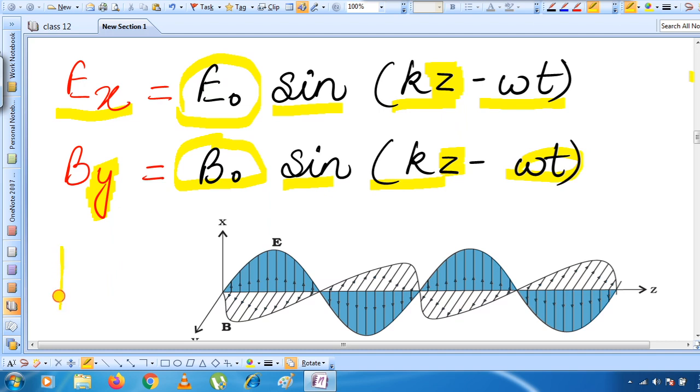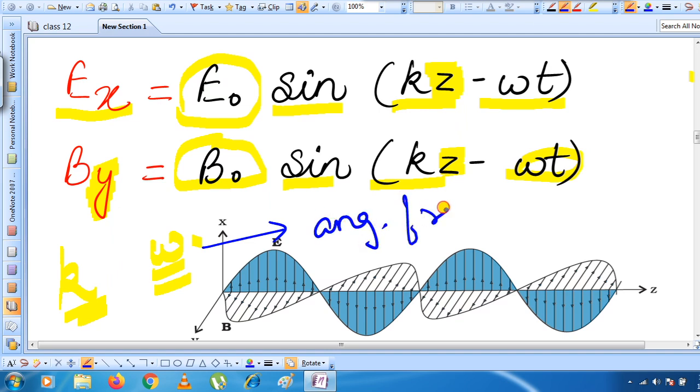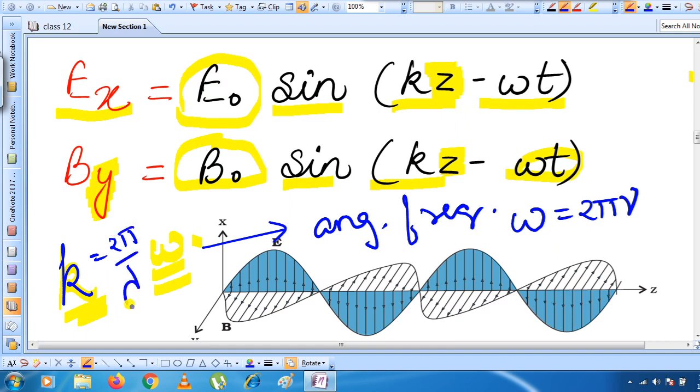Now there are two things coming here and you must be thinking about them: one is k and the other one is omega. Omega is the angular frequency and it is given by 2 pi nu. The second thing is k, known as the wave number, and it is given by 2 pi upon lambda.